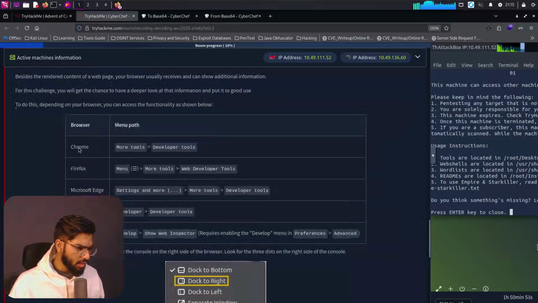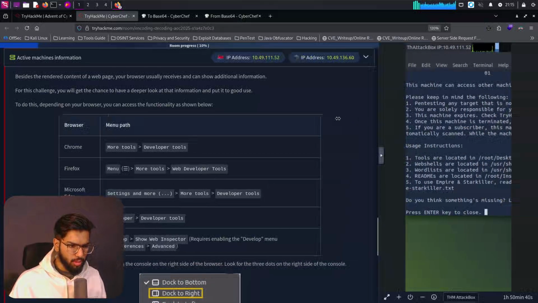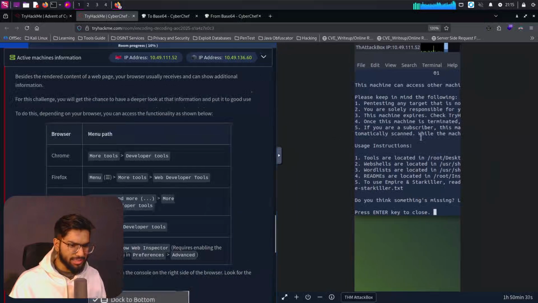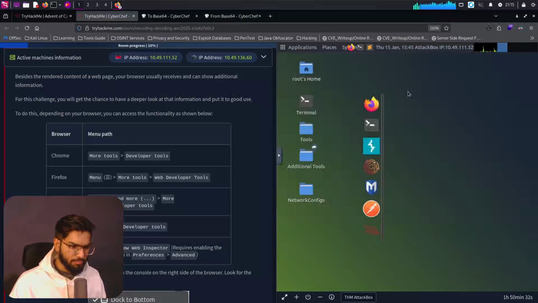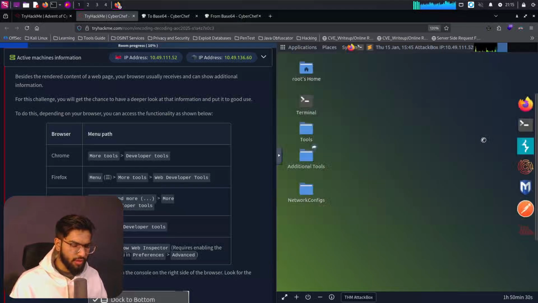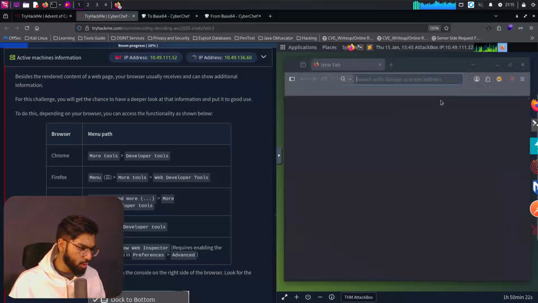So they have opening the developer tools. They are giving an example of how we open the developer tools in different browsers. For example, Chrome, Firefox, Edge, Opera, and Safari. So in our case, we have most probably Firefox itself. It's pretty simple and easier in Firefox. Let's close that and open the Firefox browser. Let's just follow these sections in random pages so that we can see the exact steps for doing it.